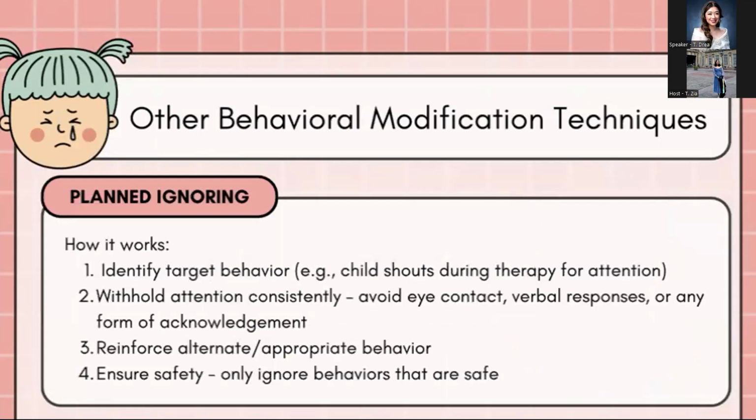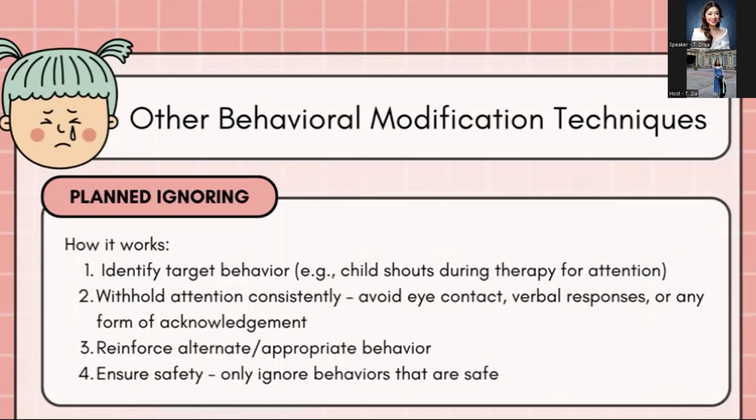So how does planned ignoring work? First, we will identify kung ano yung target behavior natin. So for example, during therapy, the child keeps shouting for attention. So with planned ignoring, basically, we withhold natin yung attention, we will ignore them. So avoid yung eye contact, avoid giving verbal responses, or any other form of acknowledgement. And then, let's say, if after niya mag-shout, bigla siya nag, teacher, or look at me, nagbigay siya ng ganun na behavior, automatic, i-reinforce natin yon. So very good for calling me instead of shouting.